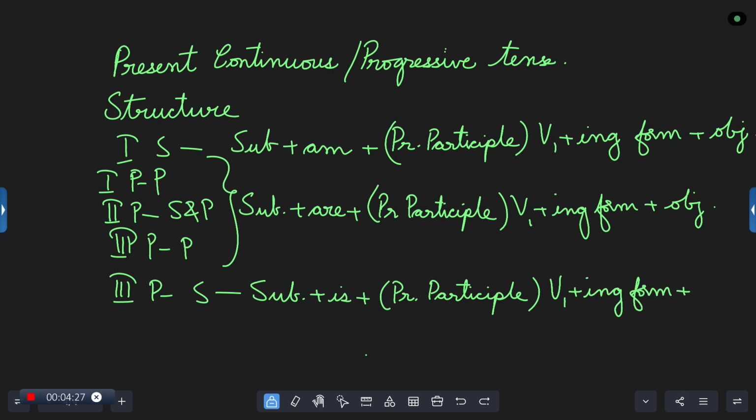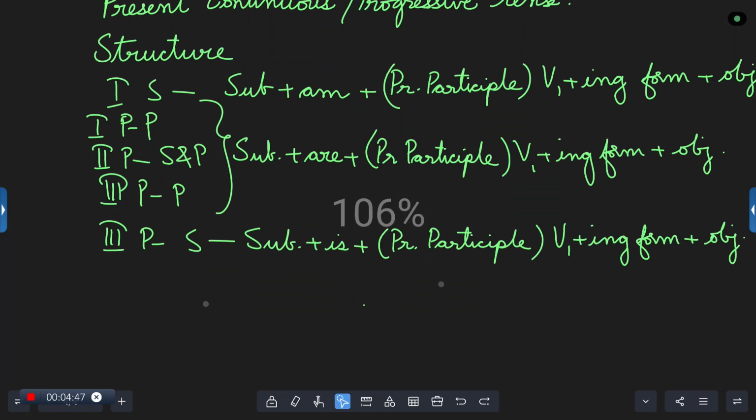Those who are not writing and only staring at the board will not get anything in their lives. So the third one is subject plus is plus present participle or else V1 plus ing form and then you have the object. Now that we completed with the structures, let us see the usage.